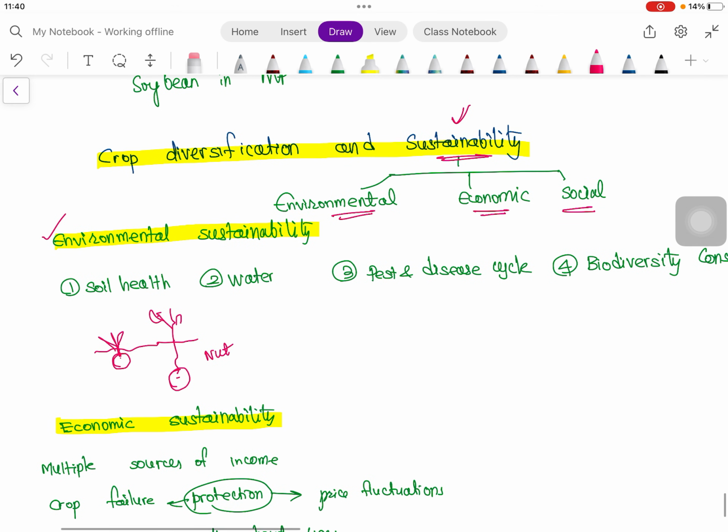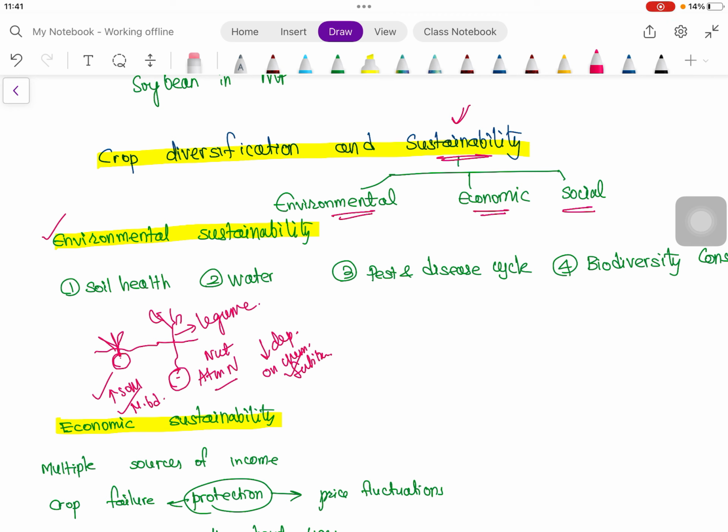Another thing is that a legume can fix atmospheric nitrogen, so there will be a decrease in dependence on chemical fertilizer. Besides, there will be an increase in soil organic matter and microbial biodiversity. All these contribute to soil health: organic matter, microbial biodiversity, and reduced dependence on chemical fertilizer.